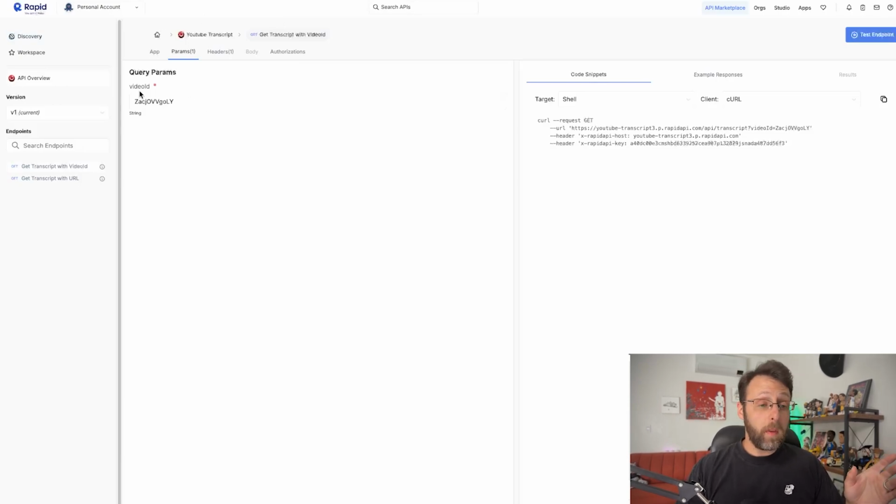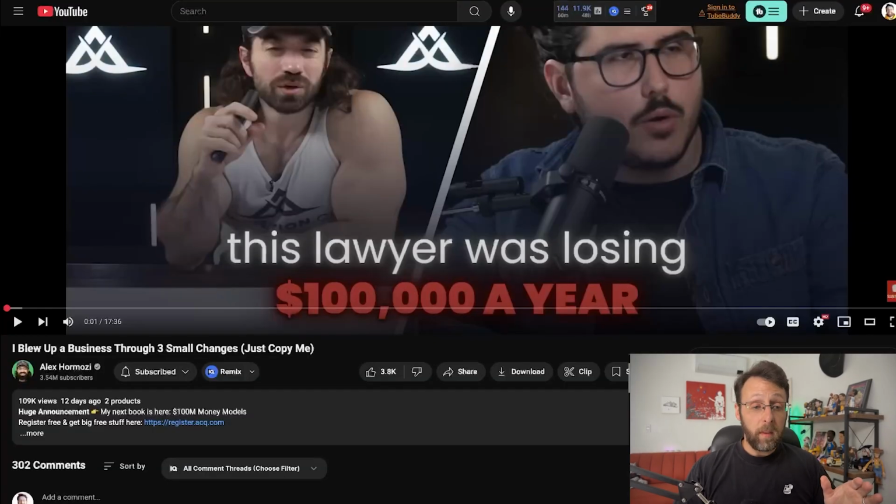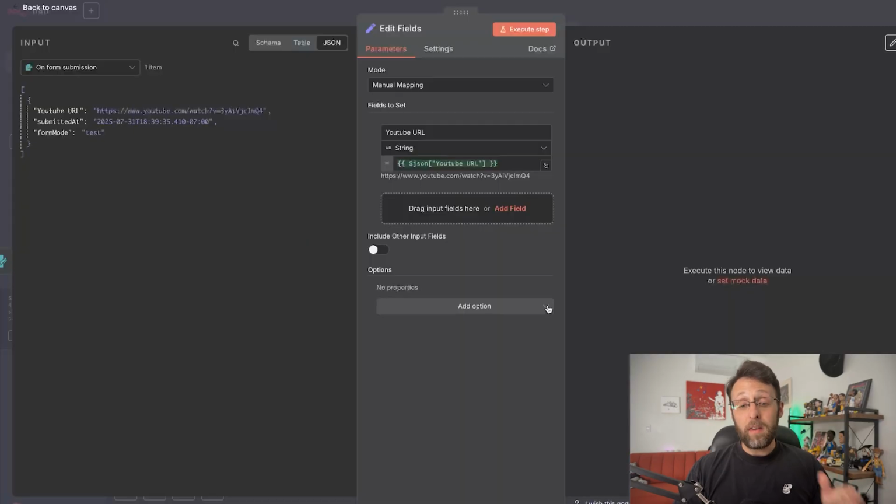And you can see here that what we need is the video ID. Well, where do we get the ID for the video? Well, basically it's just these last characters at the end of the URL. So what I actually need to do is come in here and strip out everything before this equals sign. So I'm actually just going to use ChatGPT to do this.